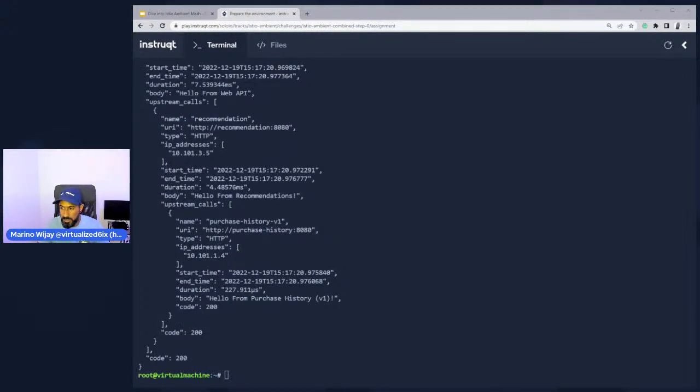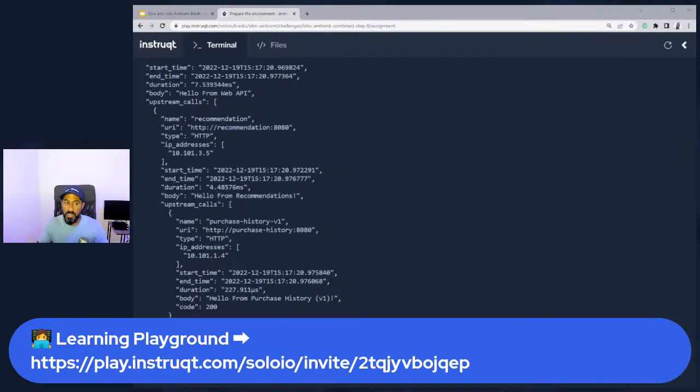So that being said, we are done with module 1. We know that we have Istio Ambient Mesh online. We know we have an Istio ingress gateway that is allowing for us to make requests towards the web API service. And we're seeing a successful response because we've told the Istio ingress gateway to listen for these requests coming from our local host, which is my root virtual machine.